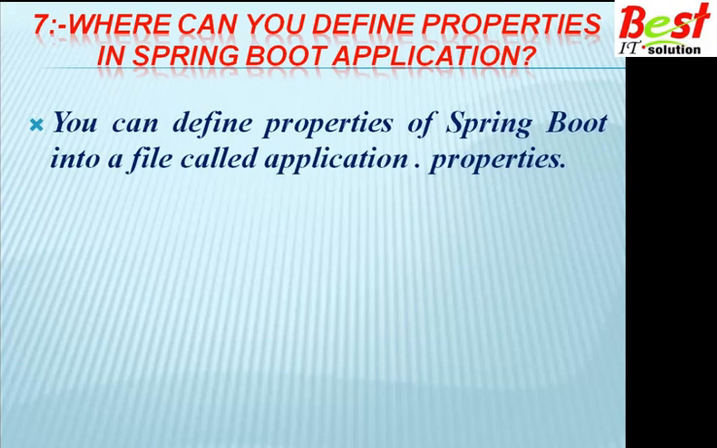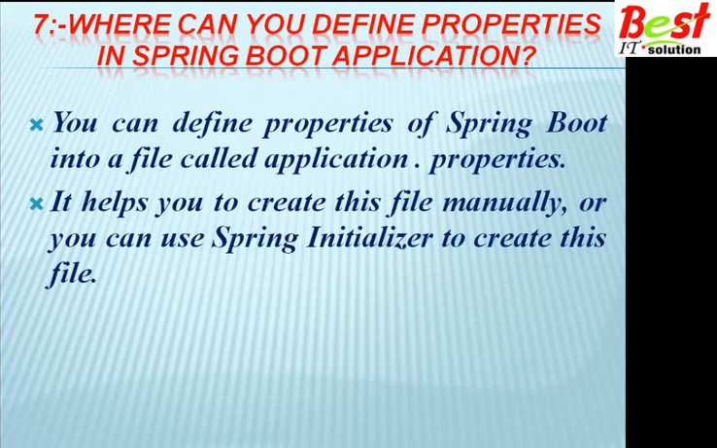Where can you define properties in Spring Boot applications? So you can define properties of Spring Boot in a file called application.properties. You can create this file manually, or you can use Spring Initializr to create it directly during the creation of the project. More than one properties file also we can create, but nowadays, instead of properties files, in different projects we are also using YML files for the configurations.